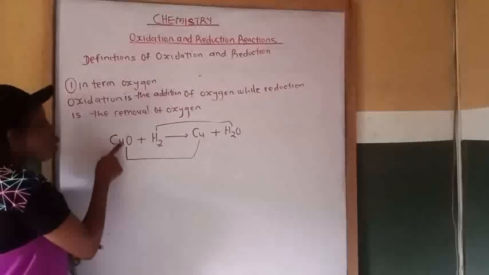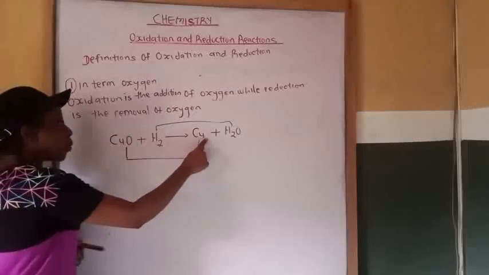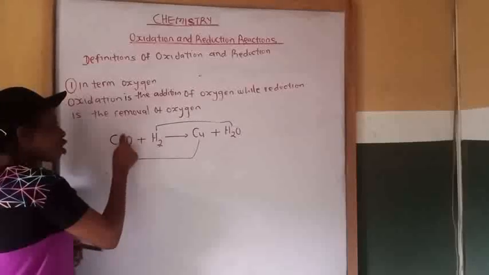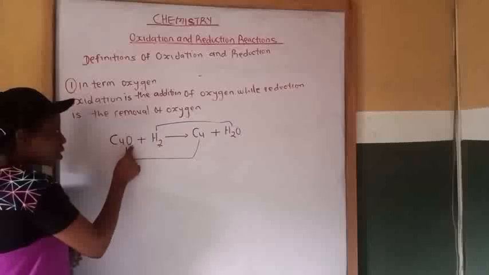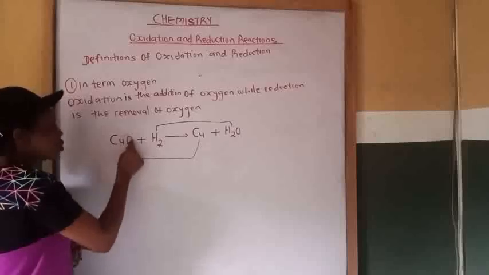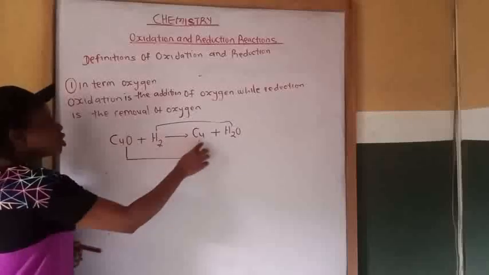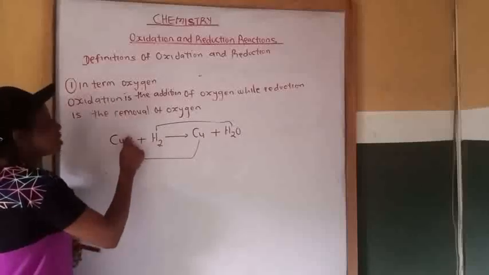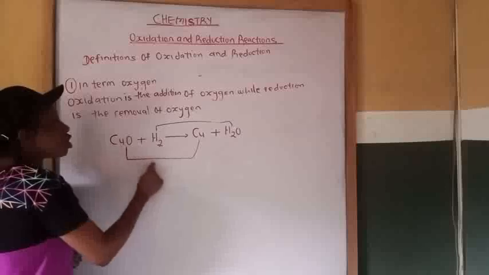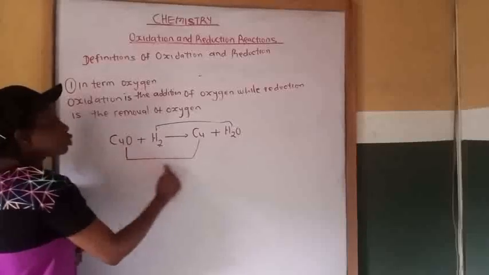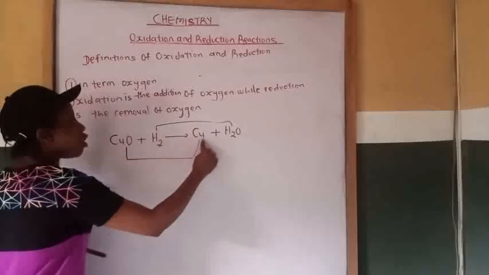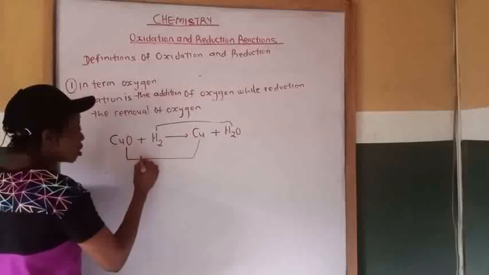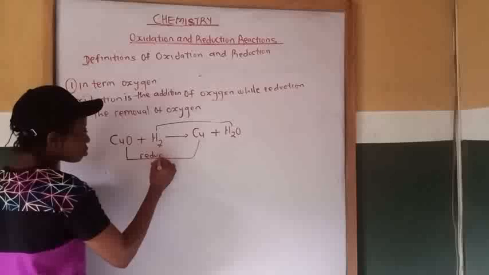Let's look at it from copper oxide to copper. Oxygen atom is being removed from copper oxide to give copper. So therefore, this is removal of oxygen atom from copper oxide to copper. There is removal of oxygen, and removal of oxygen is called reduction. So this one is reduction.